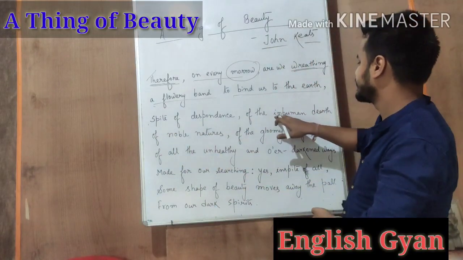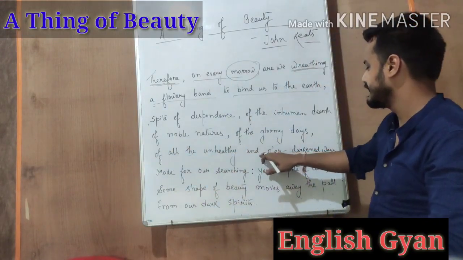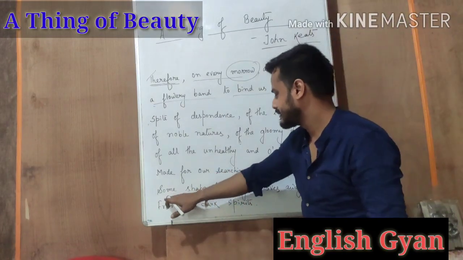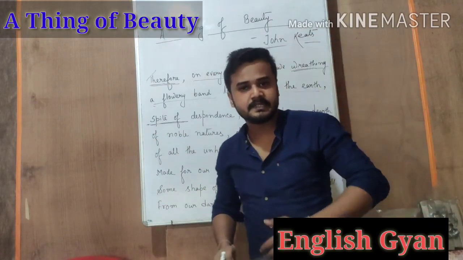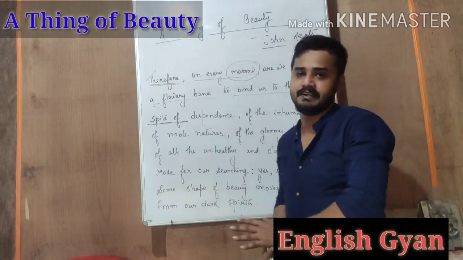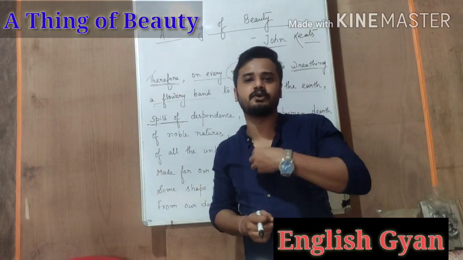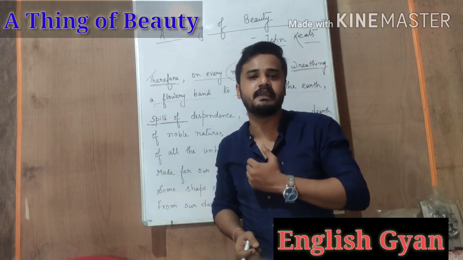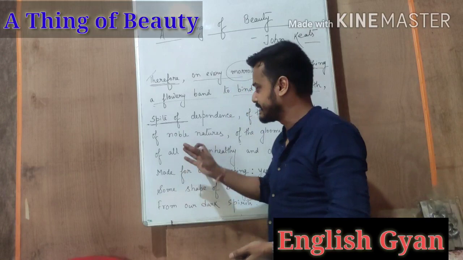"Spite of despondence, of the inhuman dearth of noble natures, of the gloomy days, of all the unhealthy and over-darkened ways made for our searching, yes, in spite of all, some shape of beauty moves away the pall." Here he begins the line with this phrase, spite of. In spite of means even after having this. So here he will mention some negative things that are present in this world, some things that give us sorrow, some things that may make our spirits down, some things that will create trouble in our life. He will mention some such things that are present in this world. So let's see what he says.